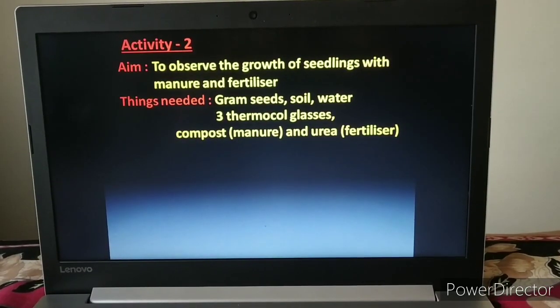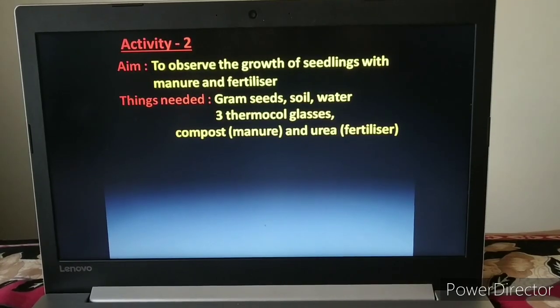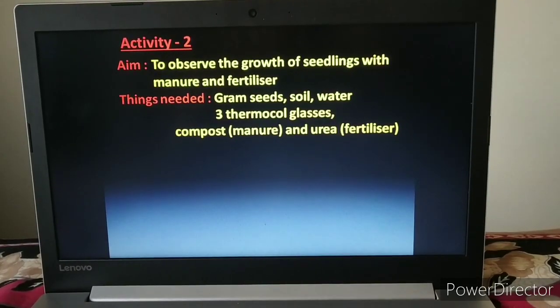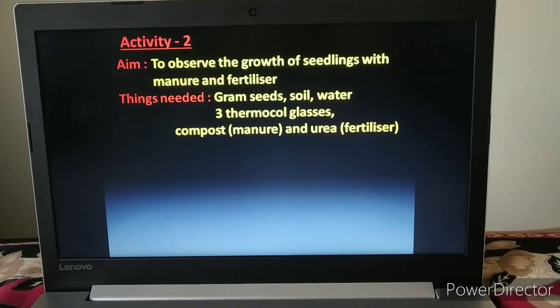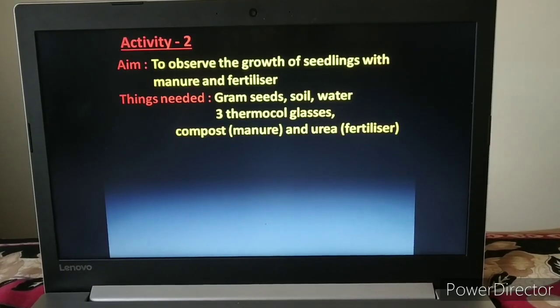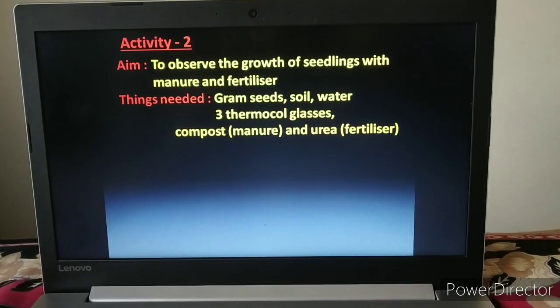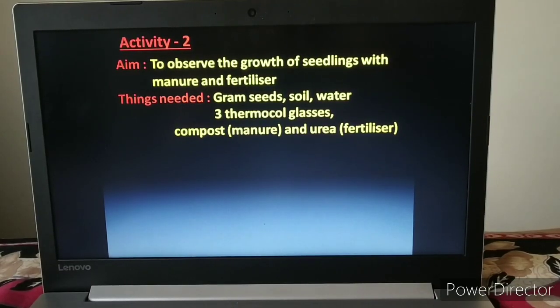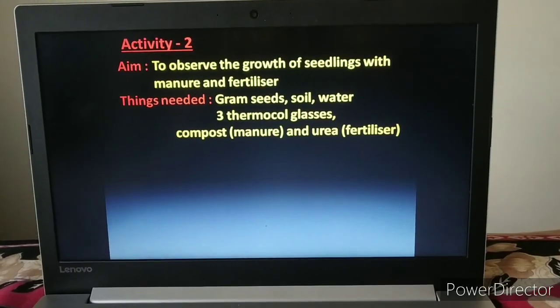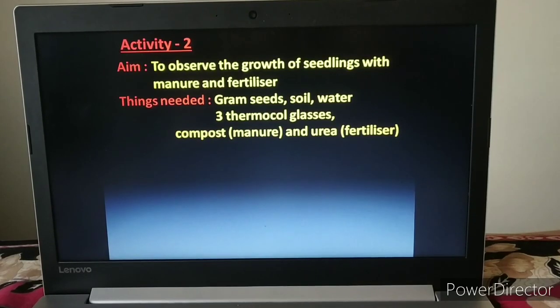Now what to do? You have to take three glasses and label them A, B, C. In glass A, take the soil in which you should mix a little bit of manure. In glass B, mix the soil with a little bit of urea fertilizer, and in glass C, take only soil.